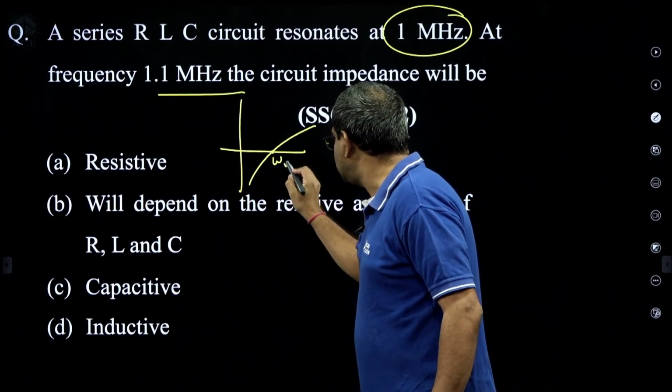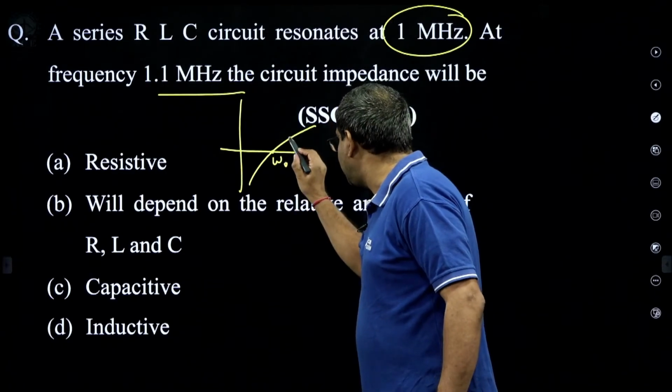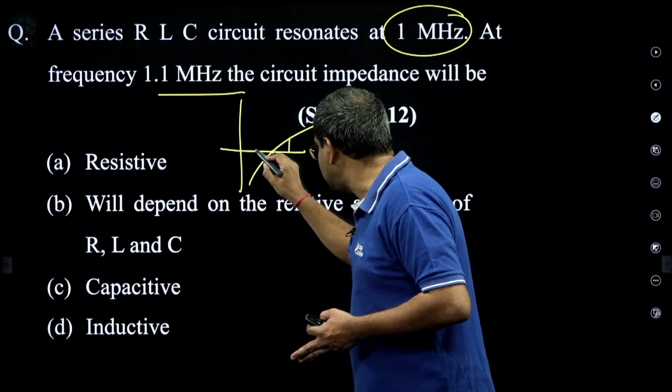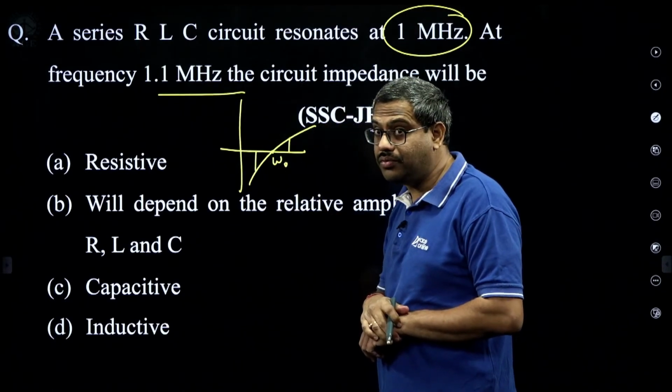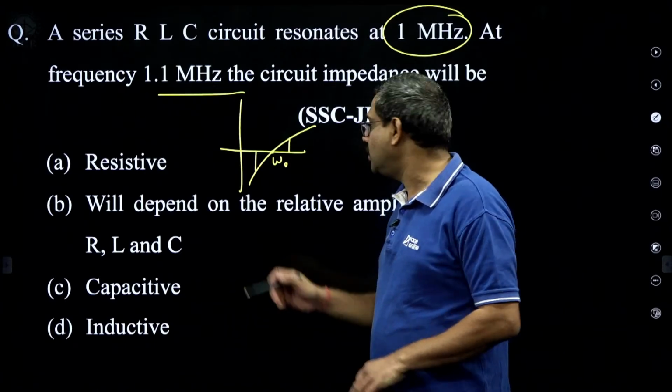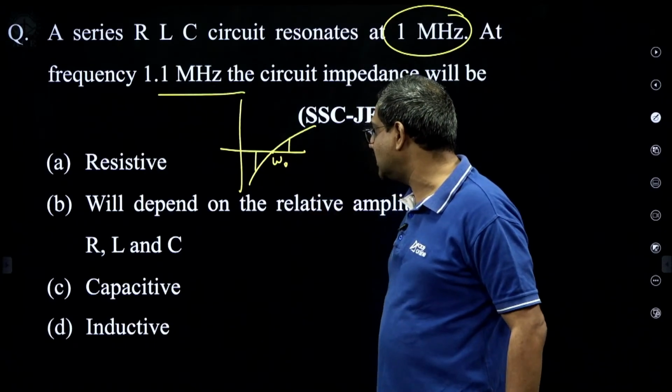At resonance frequency, reactance is 0. For frequency greater than resonance frequency, net reactance is positive, and for frequency less than resonance frequency, net reactance is negative. So for frequency greater than resonance frequency, net reactance is positive. Net reactance positive means inductive in nature. Inductive.